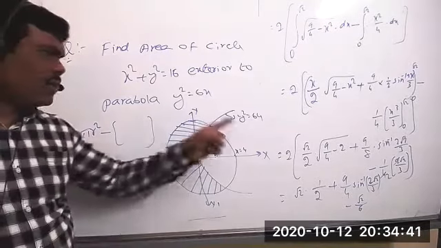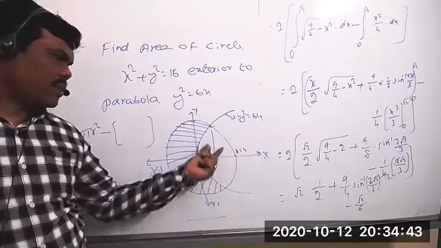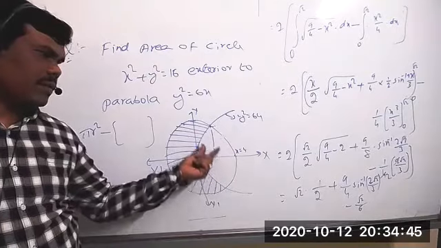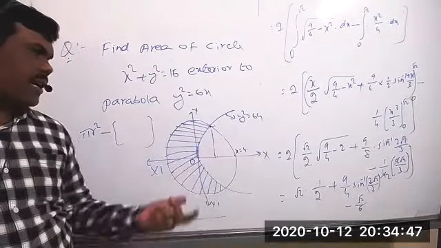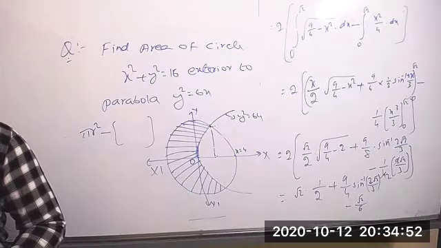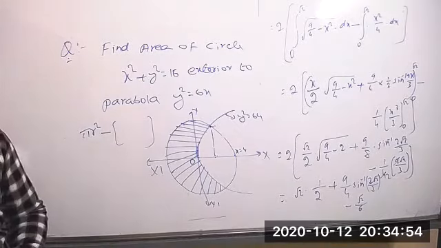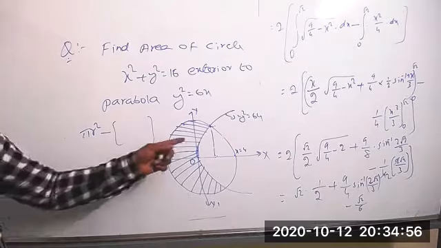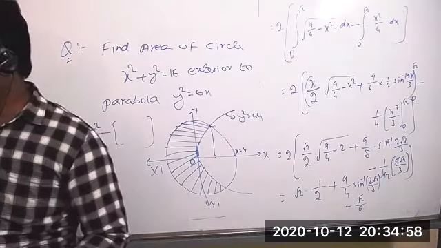Whatever we did previously, the same method you can apply here also, the same usual procedure. But at last, from the area of the circle you subtract it, and then we'll get the answer.